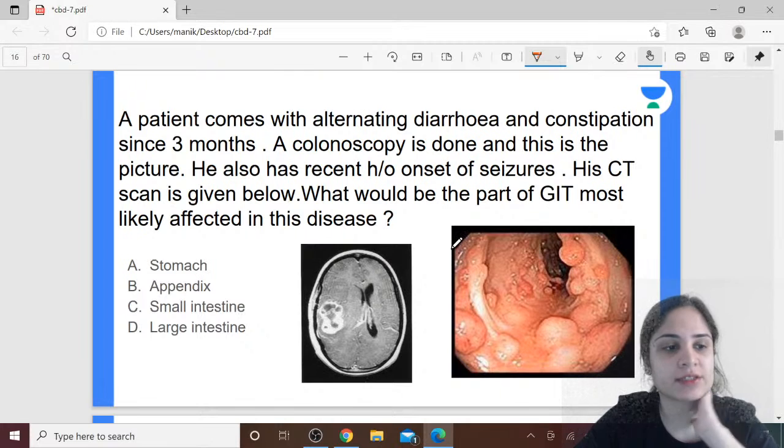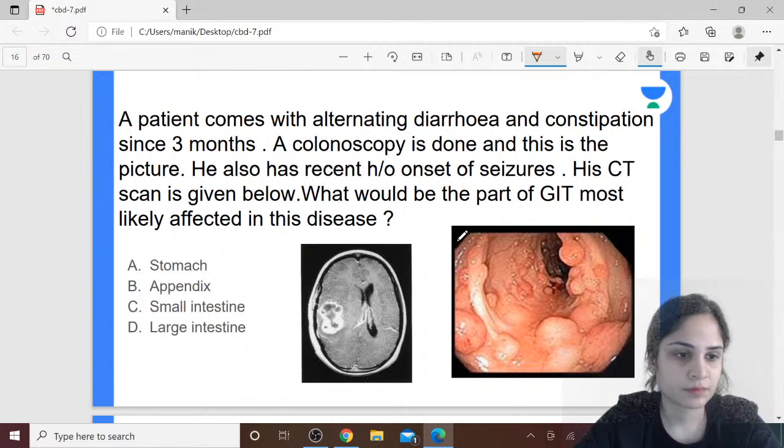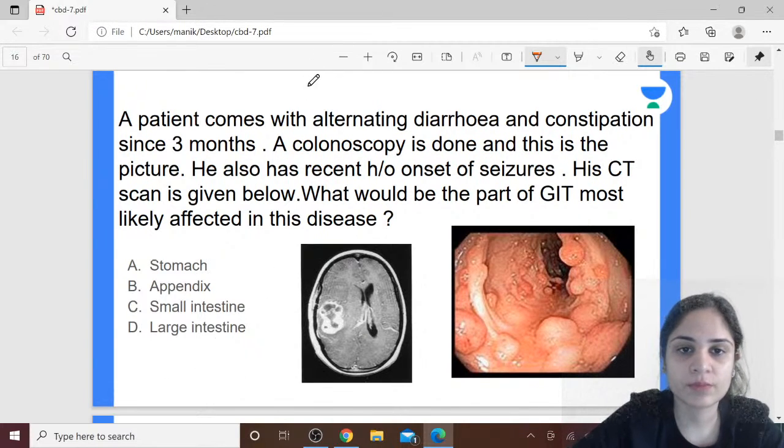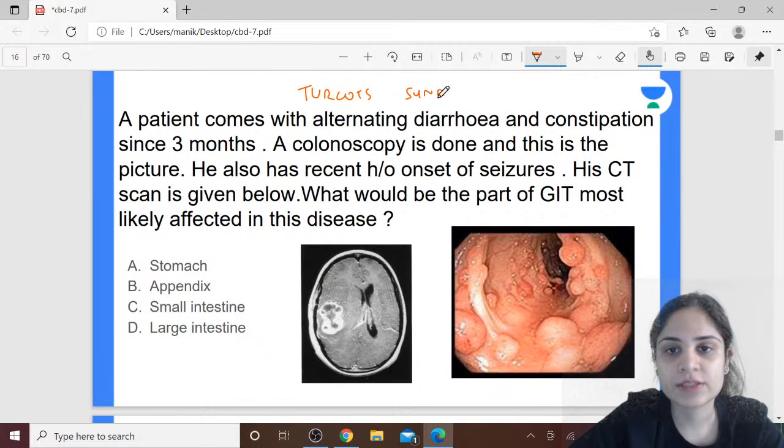So identify what is the condition in this patient. Okay, very good, Mulai. Mulai has absolutely correctly identified the condition. So this is Turcot syndrome. Mulai, can you tell us what are the features of Turcot syndrome?